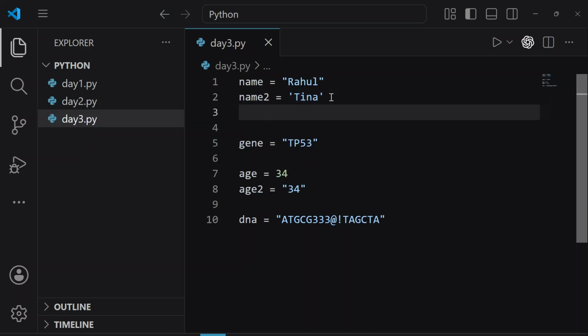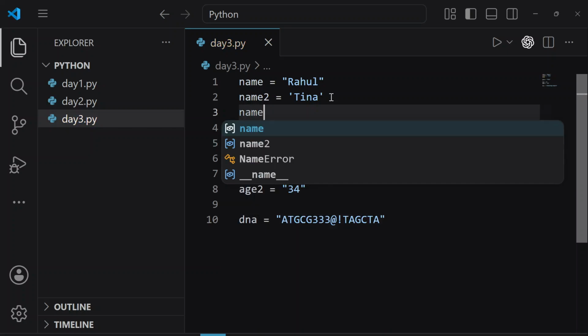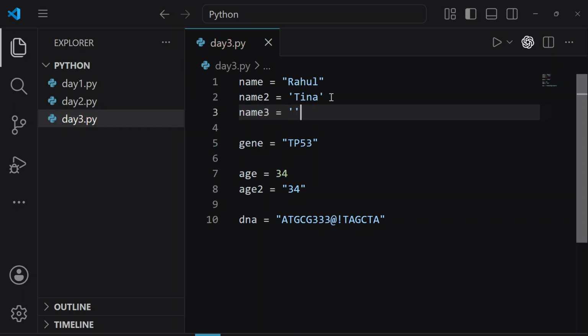In the same way, we have triple quotes as well. For example, name3 is equal to, and here these are triple quotes. Let's write, for example, Shruti. So here what we did, we made strings. Strings can be made using double quotes, single quotes, or triple quotes. Python accepts all of these quotes to make a string. So are we clear with these single, double and triple quotes that you can make strings like this?